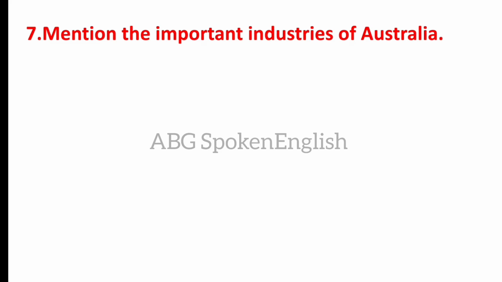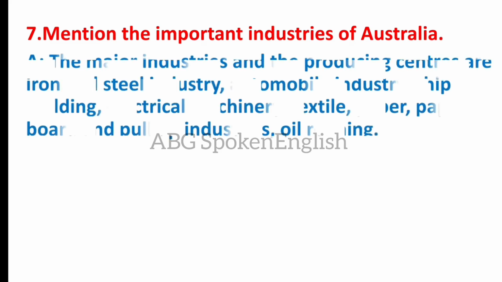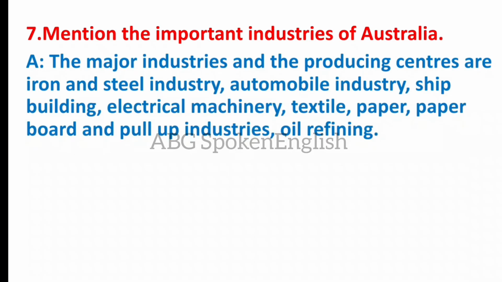Mention the important industries of Australia. The major industries are the iron and steel industry, automobile industry, shipbuilding, electrical machinery, textile, paper, paperboard, and pulp industries, and oil refining.